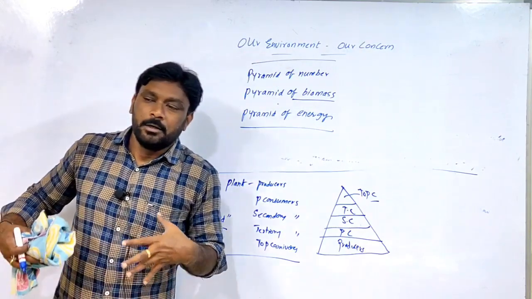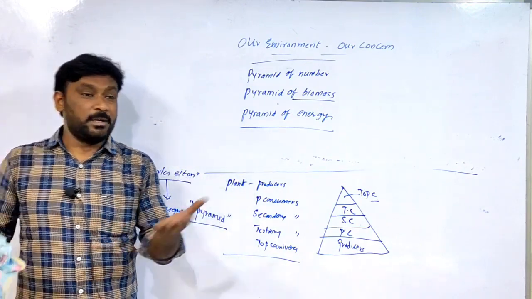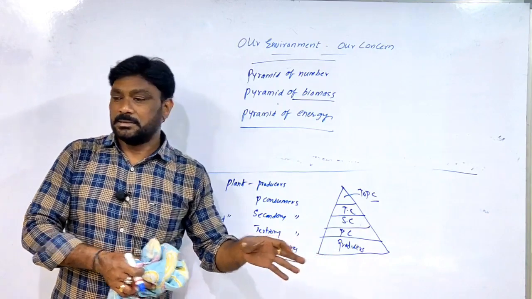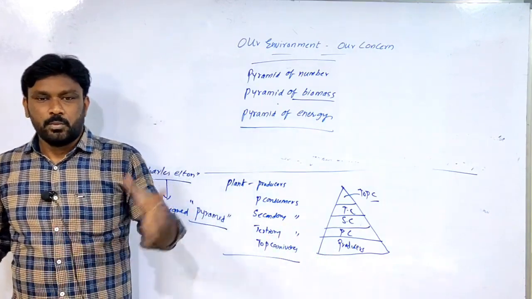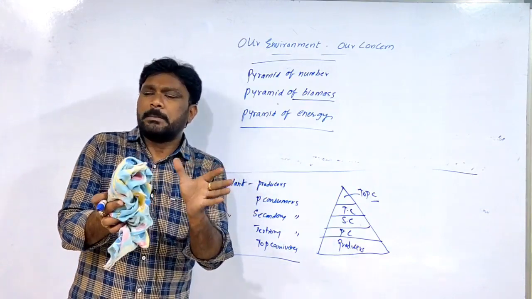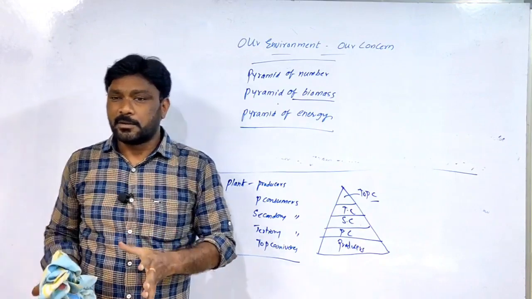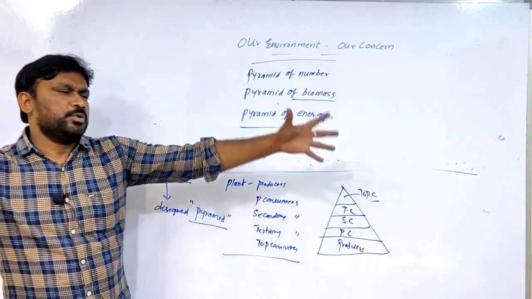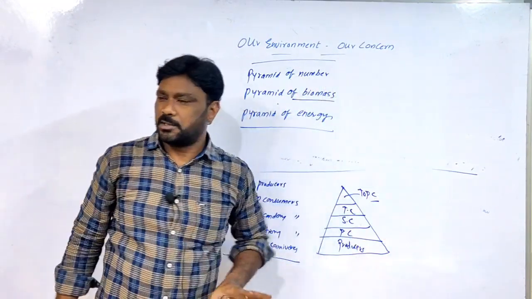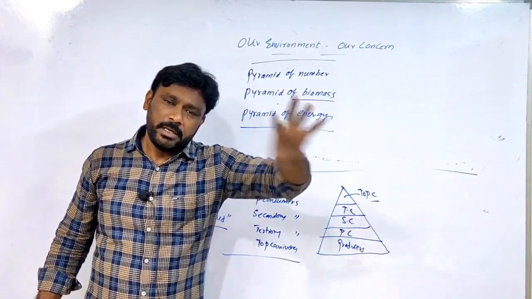We are called tertiary consumers, because we depend upon plants as well as animals. For example, what we call the Raitu market is there, no? All human beings enter at a time into the Raitu market. All are there: vegetables, fruits, fish, meat, everything.